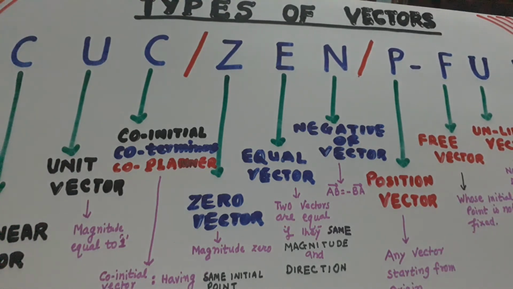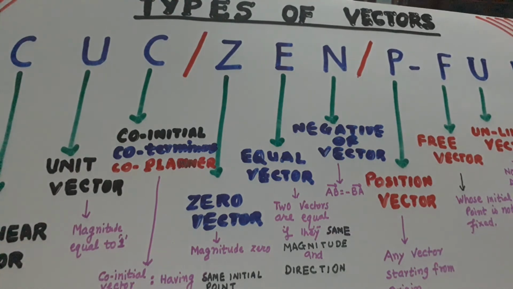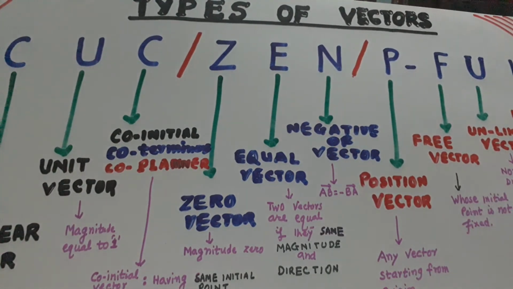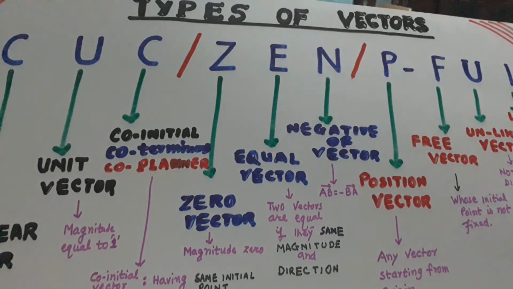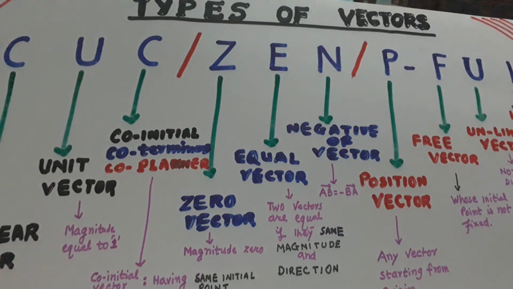Now the first mnemonic was, what is vector? MD lost it. M stands for magnitude, D stands for direction, L stands for line, O stands for off, ST stands for sport, I stands for initial point, T stands for terminal point. So this is what I told you today. So these are the two mnemonics I have prepared for all the students to remember the complete definition of vector, and the types of vectors.